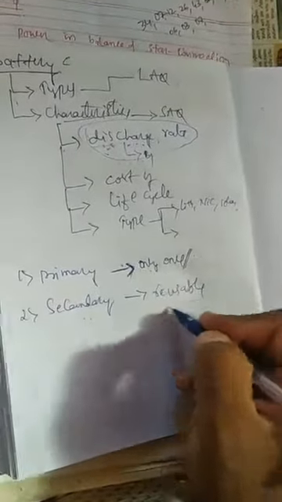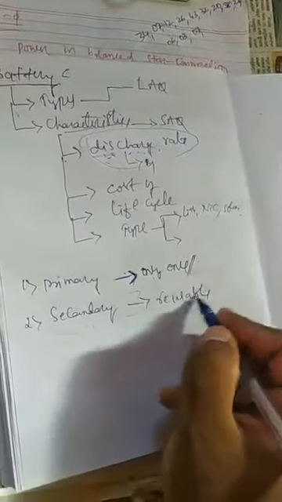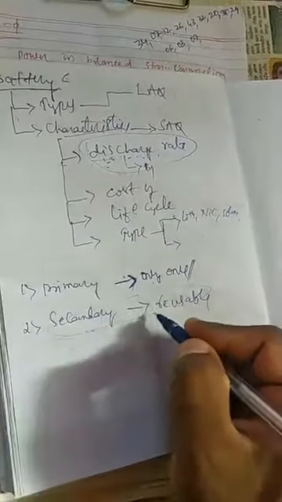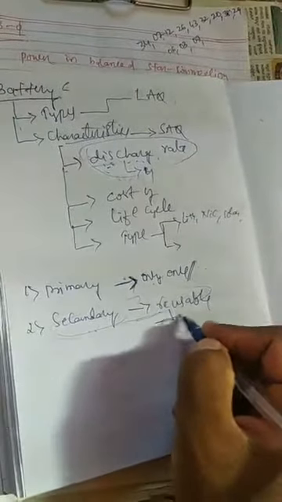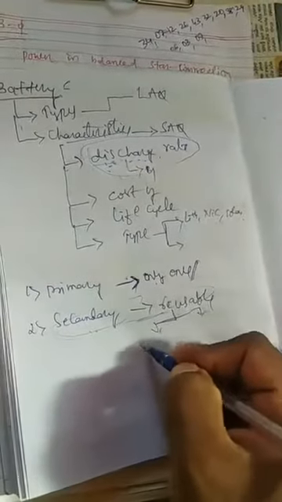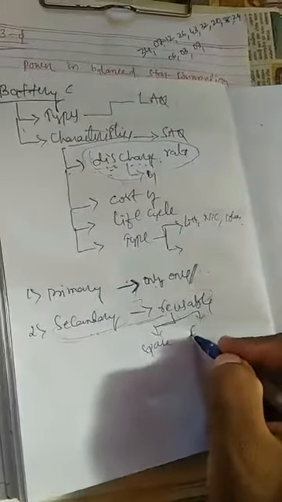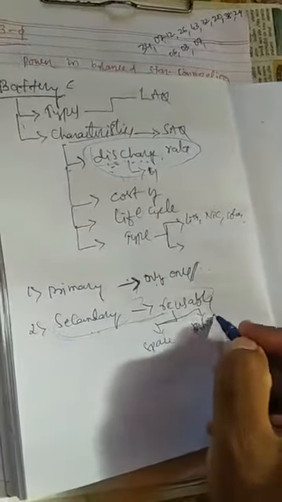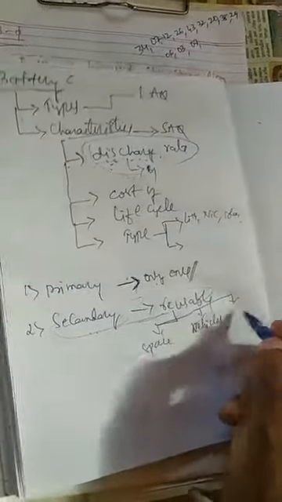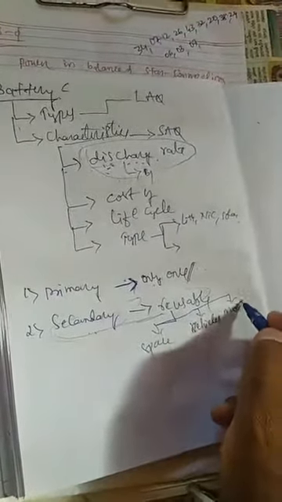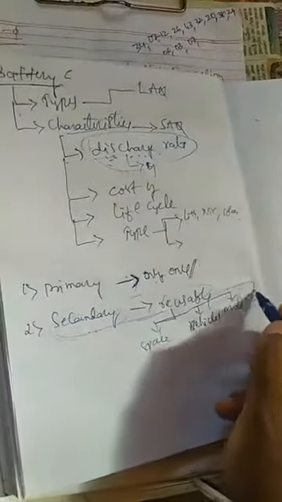This is the most popularly used in the universe: secondary batteries everywhere, in space, satellites, in our daily life, like in vehicles. In vehicles we use only this. Mobile phones, laptops, everywhere we use only secondary batteries. So this is about batteries.